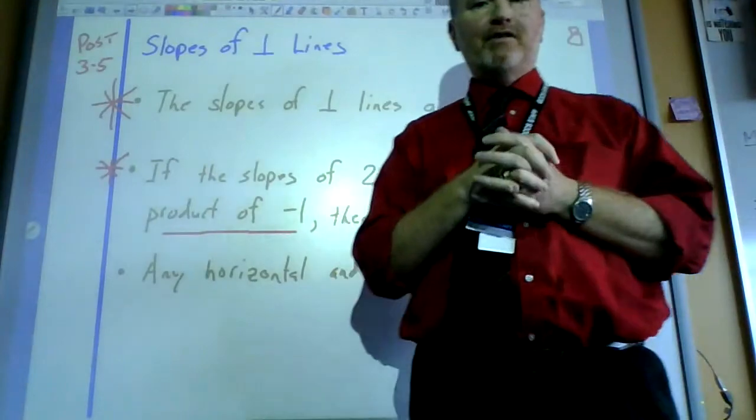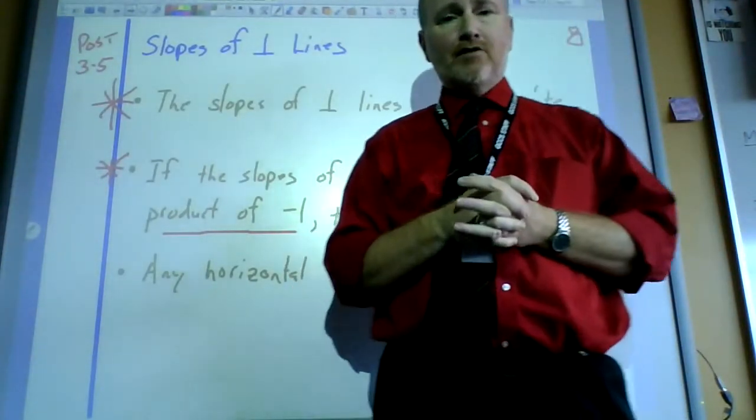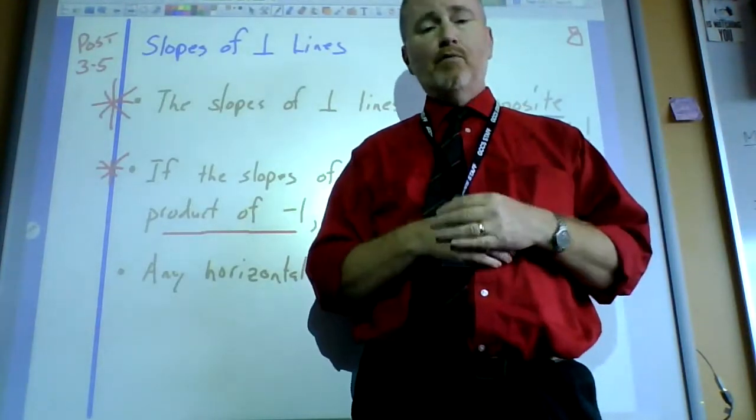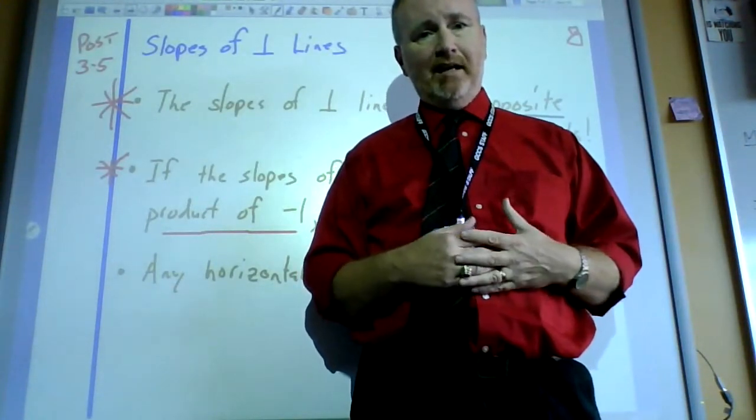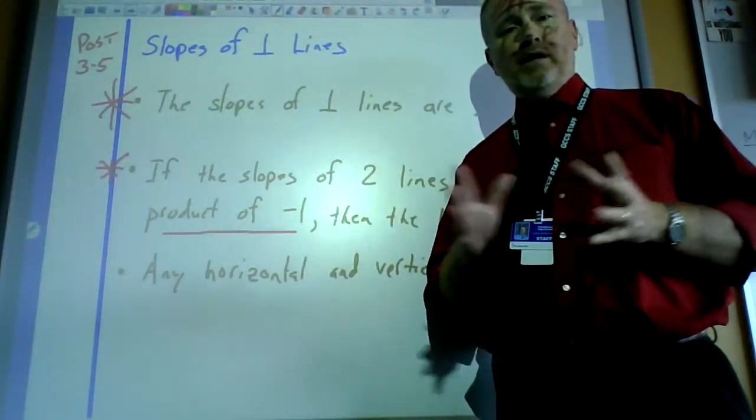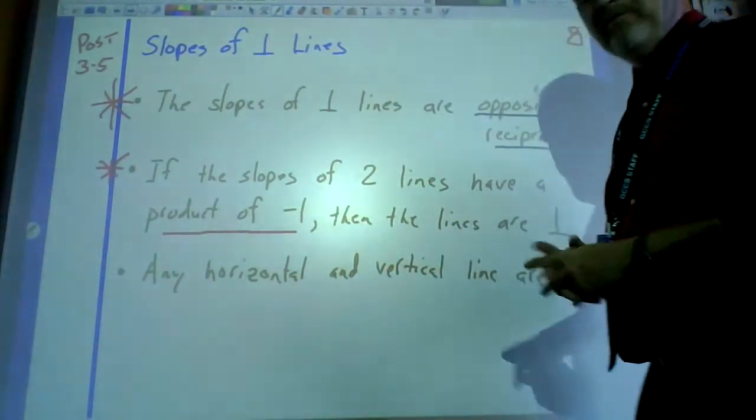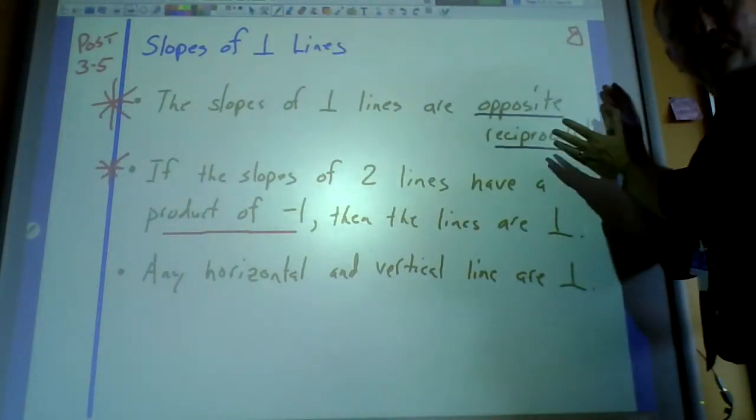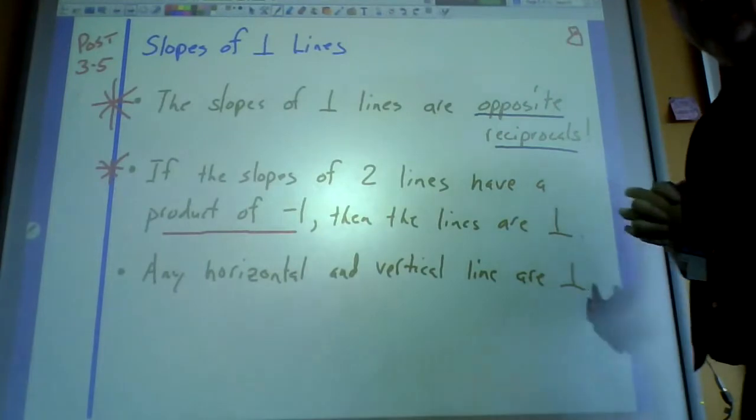Opposite has to do with their signs, positive or negative. So if I have a number, -8, and I ask what's the opposite of -8, you say, of course, +8. You did that back in middle school, and your teacher did lessons on reciprocals and opposites. I'm going to ask you to put that together. You have to do both to find perpendicular lines.